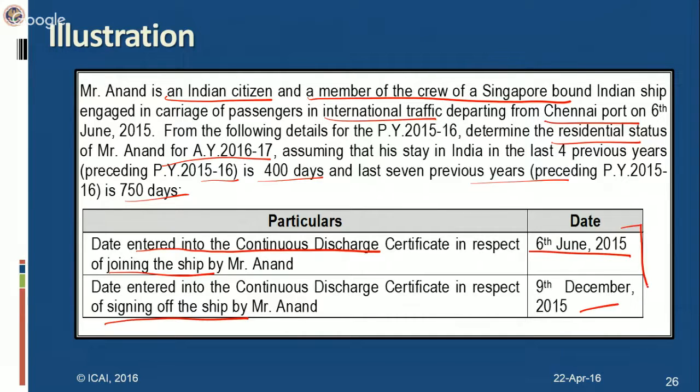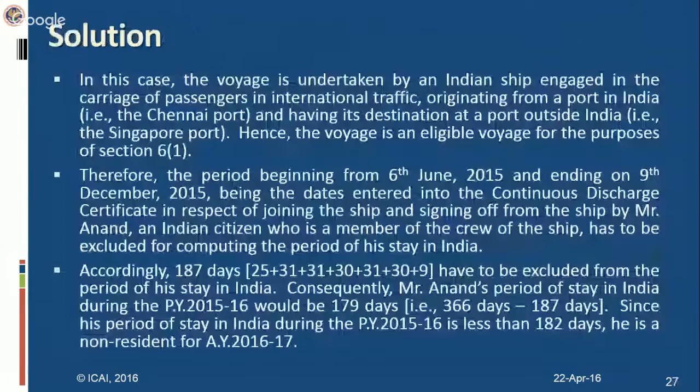So this period, inclusive of 6 June and inclusive of 9 December, has to be excluded from 366 days in the previous year for determining the residential status. What would that period be? This period is 187 days. It is 25 days of June, then July, August, September, October, November, and 9th of December. So this period comes to 187 days, which has to be excluded from the period of his stay in India.